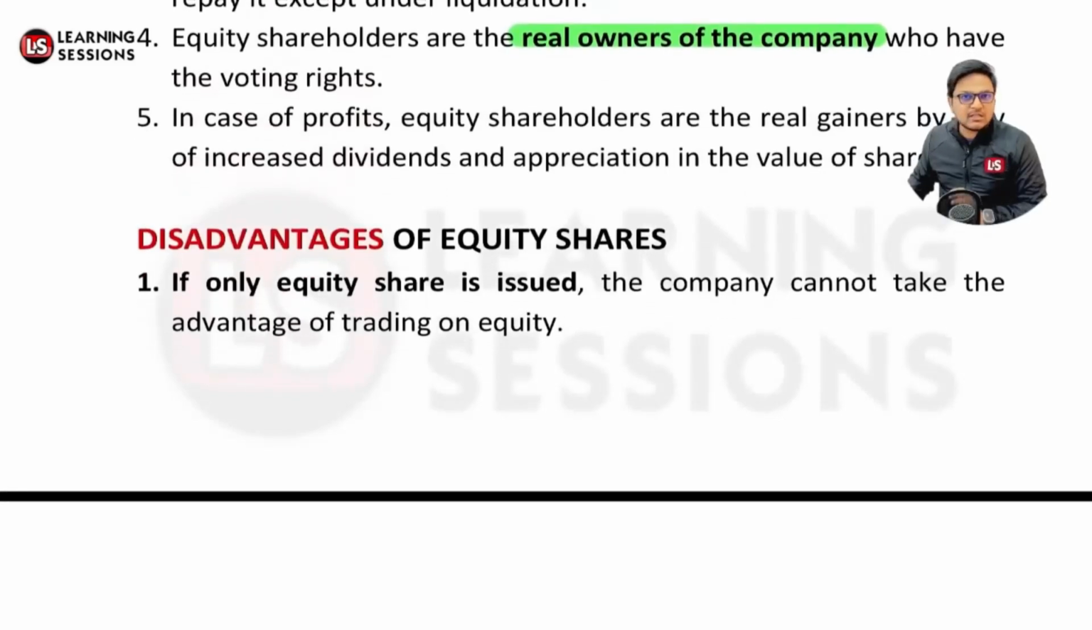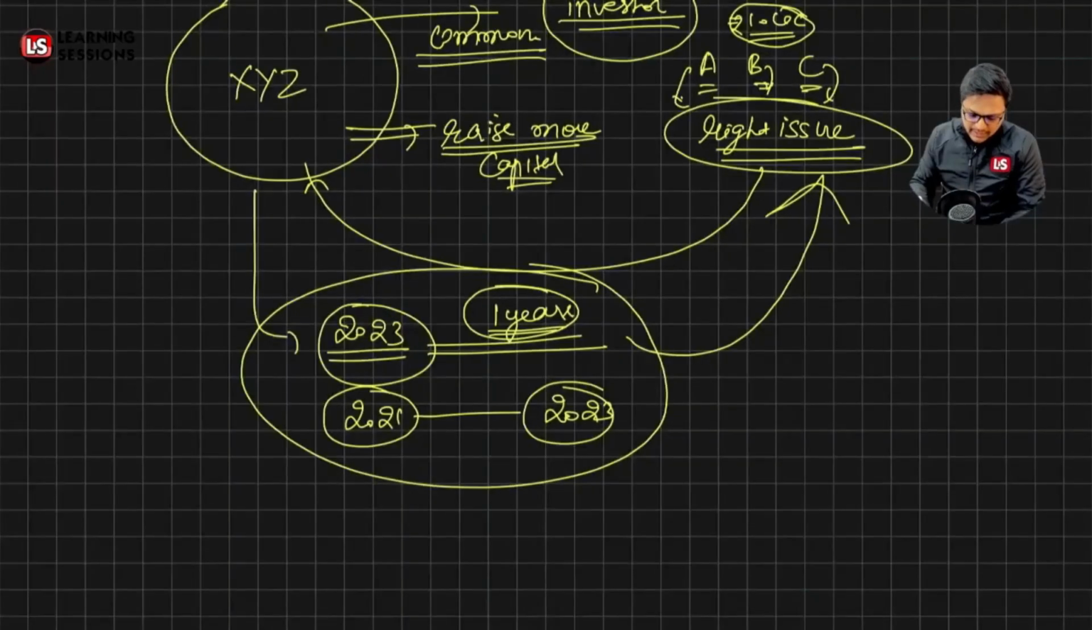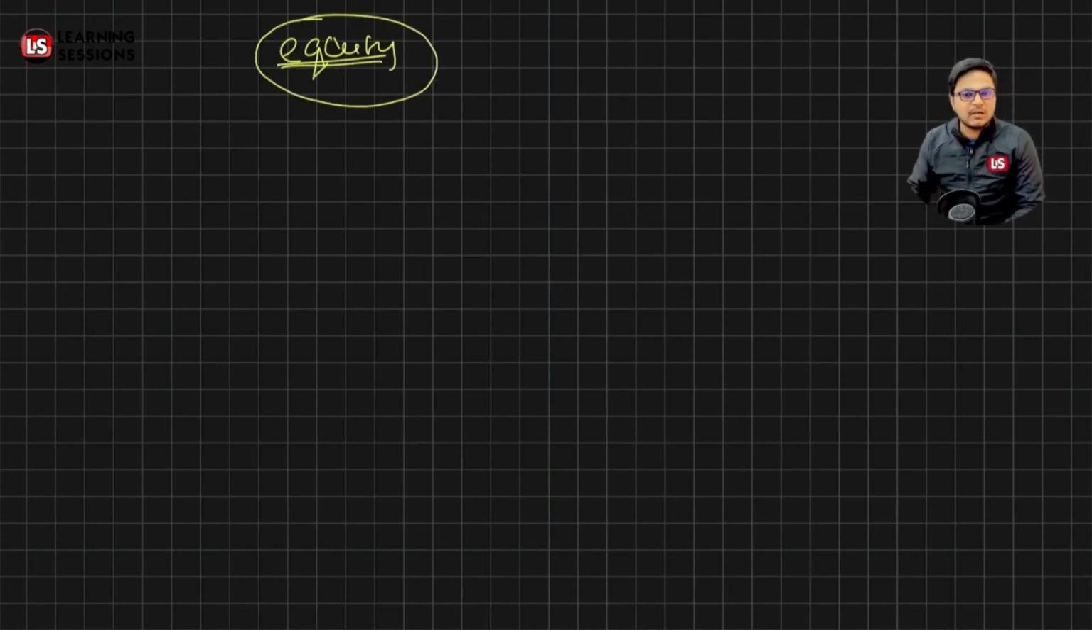If you look at the disadvantages, if only equity shares are issued, the company cannot take the advantage of trading on equity. Let me tell you something about trading on equity. Trading on equity means what? It means that we are depending just upon the equity for the business of the company, right? If you want to run the business, we are just depending on the equity.